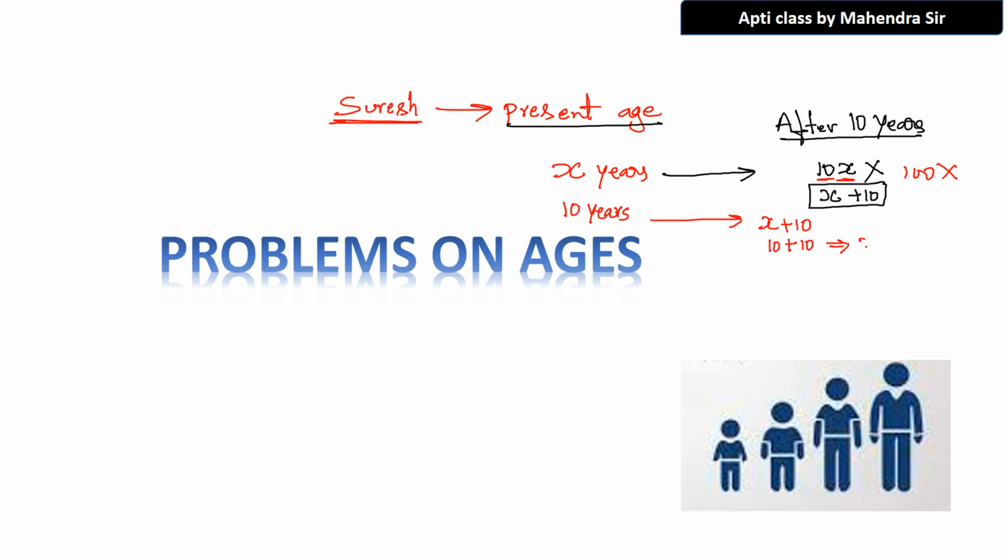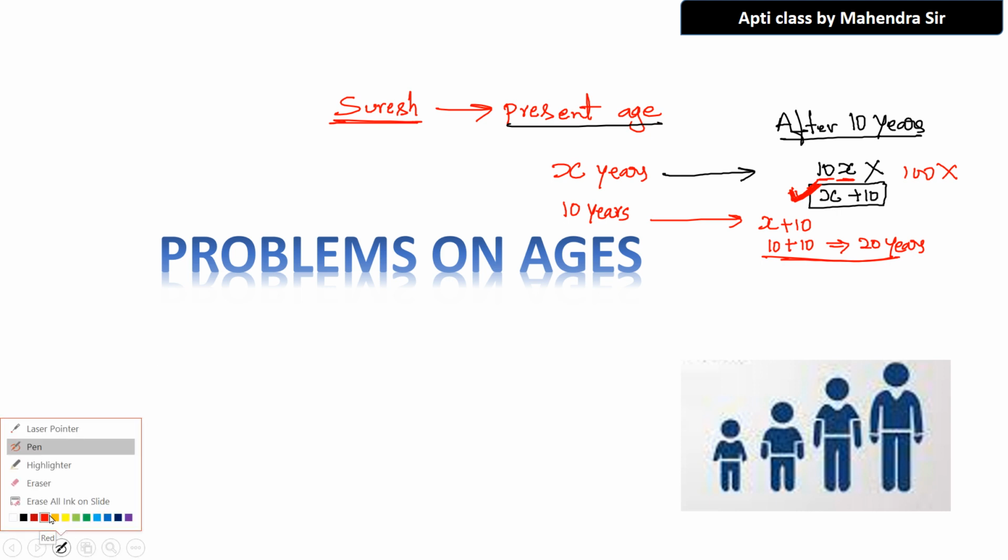So the answer is 20 years. Very good. Did you understand what I am saying here? The people who directly said x plus 10, you are perfect. Fantastic. There is no doubt at all.